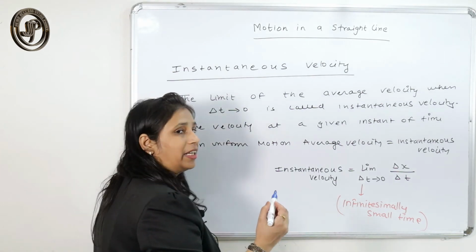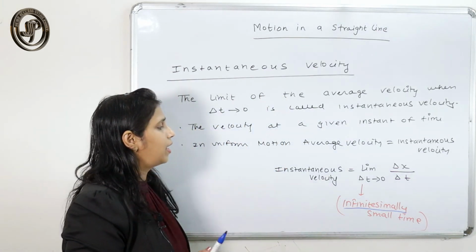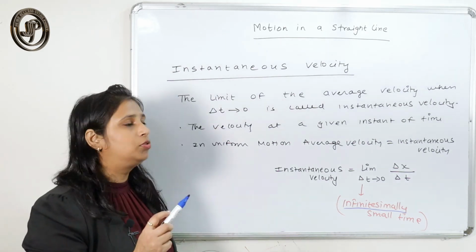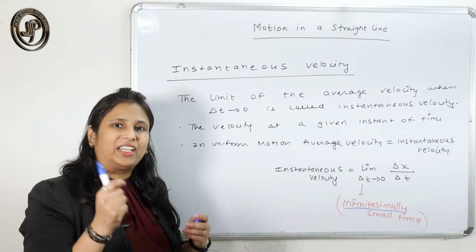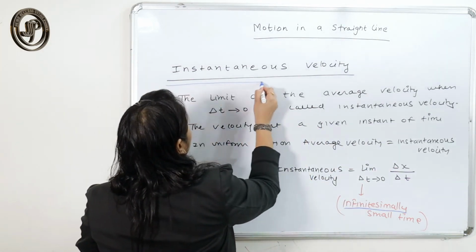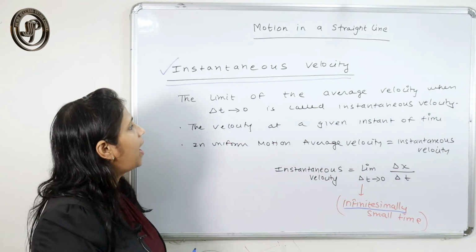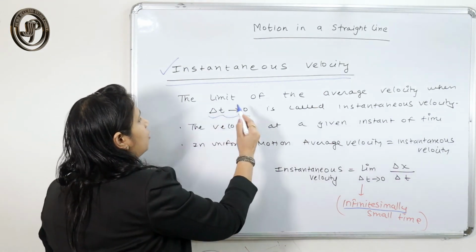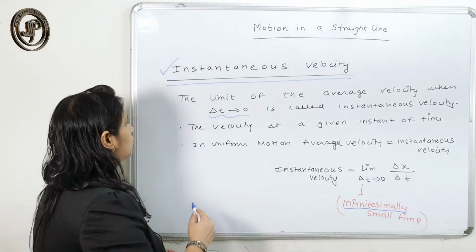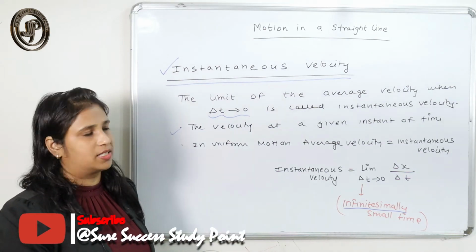At a particular instant, when your time is infinitesimally small, the velocity that gives you an idea about the speed at that instant is your instantaneous speed. It is the limit of the average velocity when the time is infinitesimally small. That is the velocity at a particular instant of time.